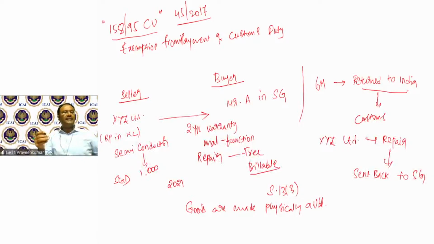Now here section 13 says the place of performance. The place of supply shall be location where goods are situated at the time of supply of services.